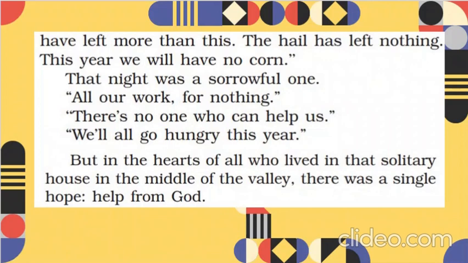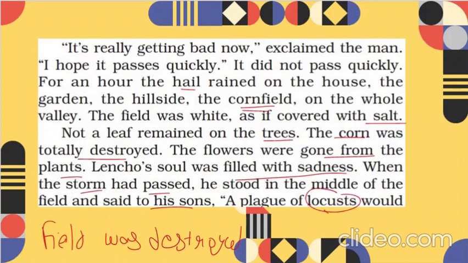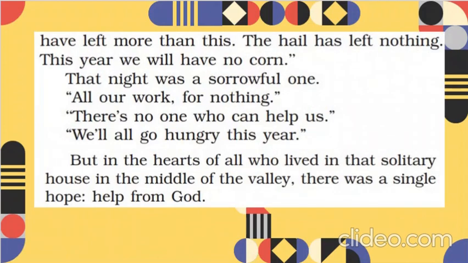So what did he say? He said that locusts, what are locusts? They are also crop eating kind of insects, right? They destroy the crops. So he's telling that if these locusts had attacked it, they would have at least left more. They would have left some amount of crops, because this hail has left nothing. Everything is destroyed, right? So this year they are having zero corn.